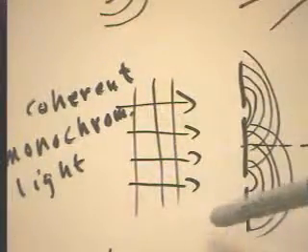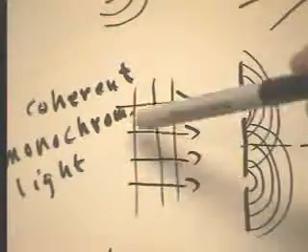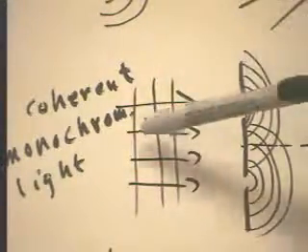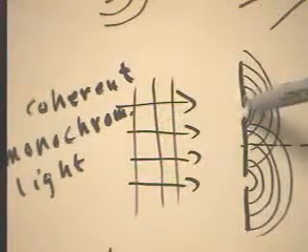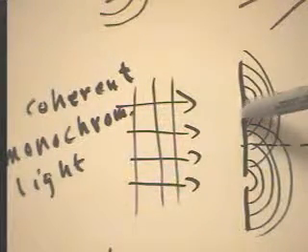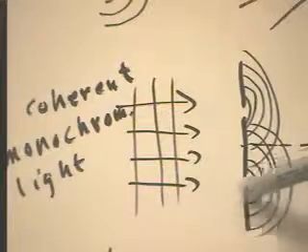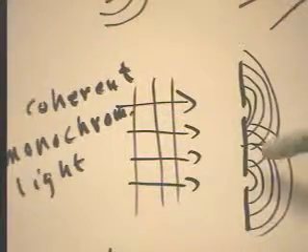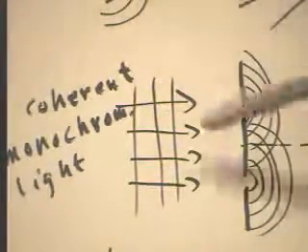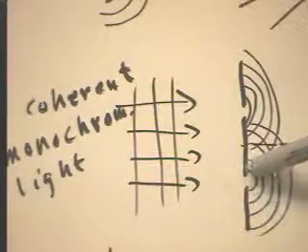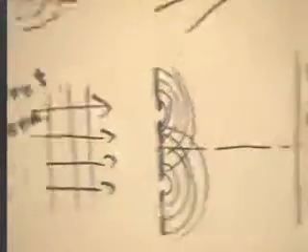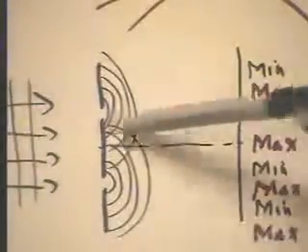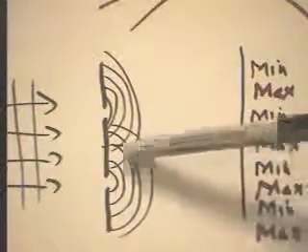Since this light is coherent and monochromatic, and implicitly we assume that the direction of propagation is perpendicular to this screen, every peak that comes out of here will come out at the same time as the peak that comes out here. So we're going to have the same situation that we had before, where we have reinforcement and cancellation. Now, if we allow those peaks to move over to a screen, and let's pretend the screen is a lot further away than it looks.